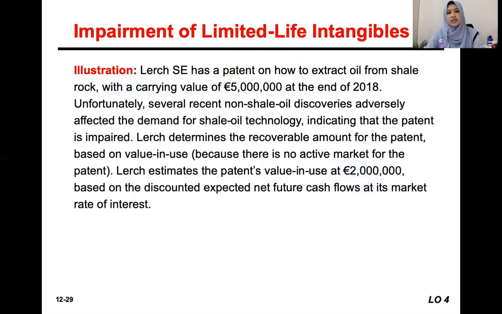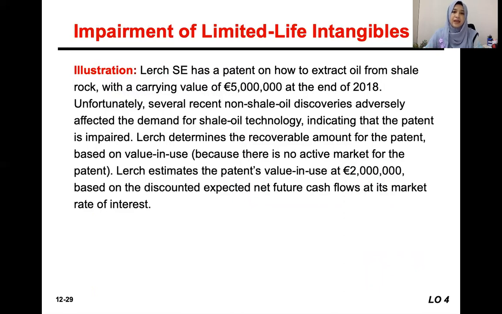Okay, let's say in this example, the company has a patent with a carrying value of 5 million at the end of 2018. Unfortunately, several recent non-shale oil discoveries adversely affected the demand for shale oil technology. So it indicates that the patent has been impaired.